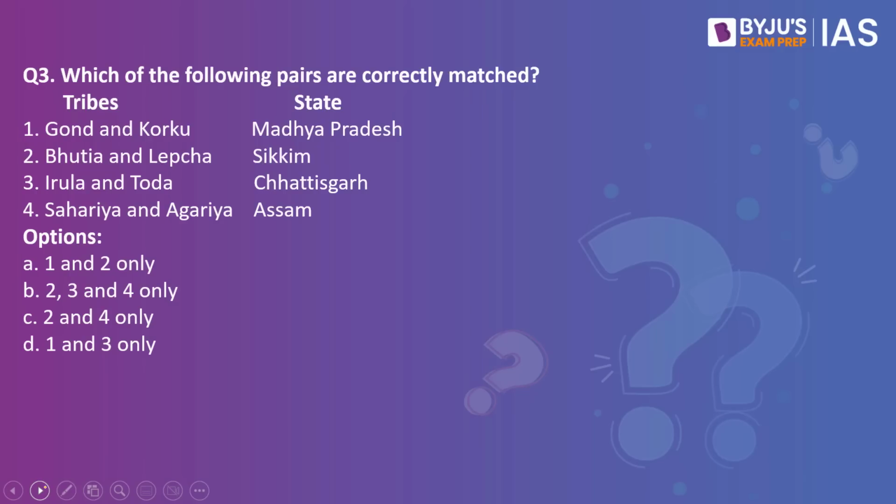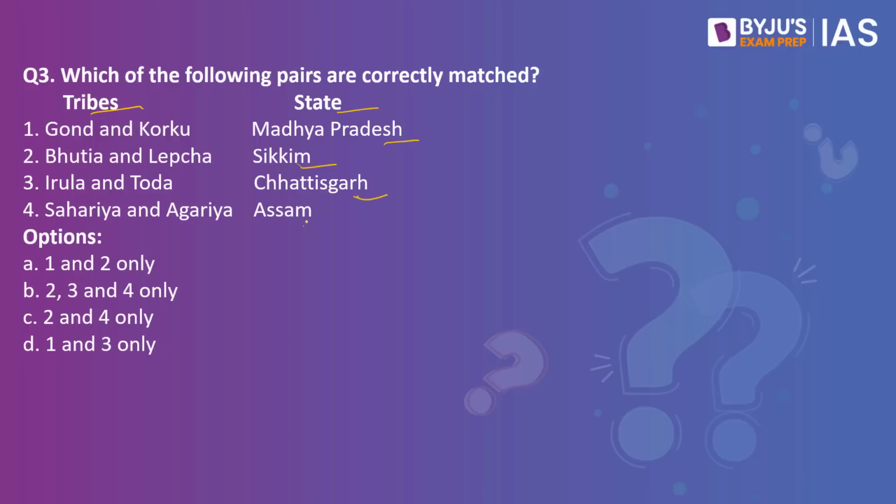Moving on to question number 3. Which of the following pairs are correctly matched? Here are the tribes and the states that they belong to. Number 1, Gond and Korku, Madhya Pradesh. Bhutia, Lepcha, Sikkim. Irula and Toda, Chhattisgarh.